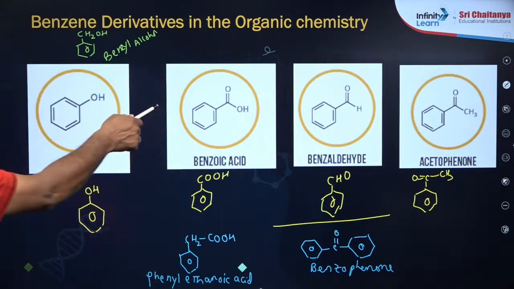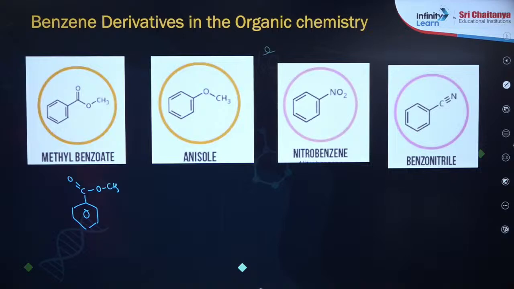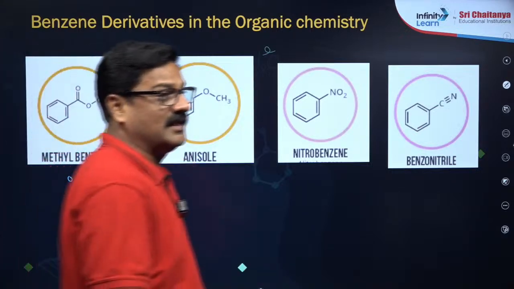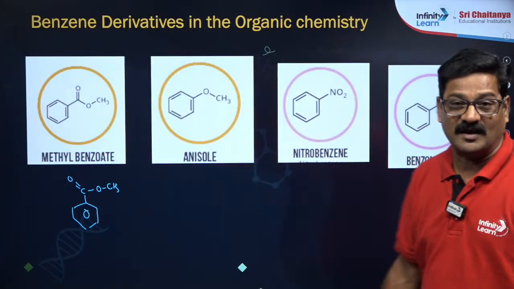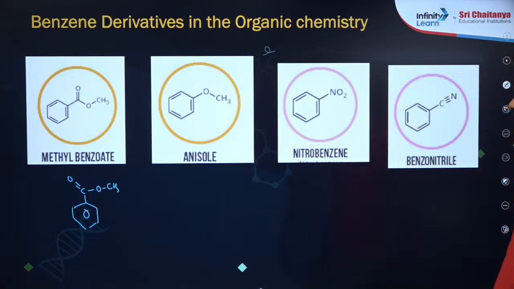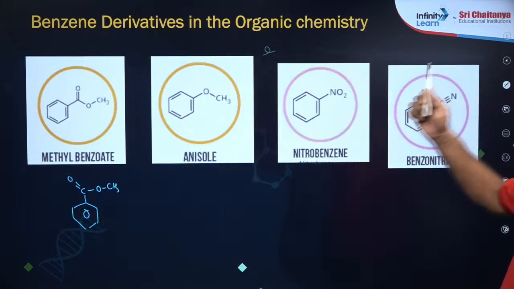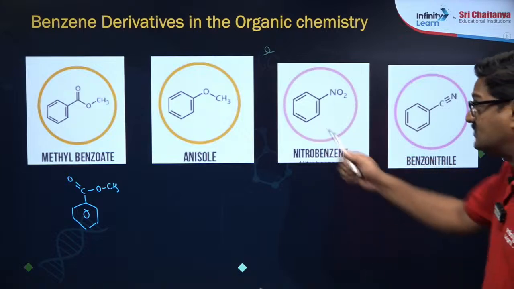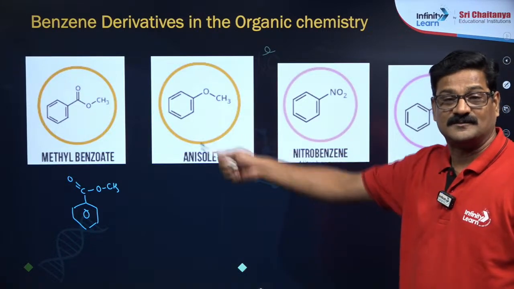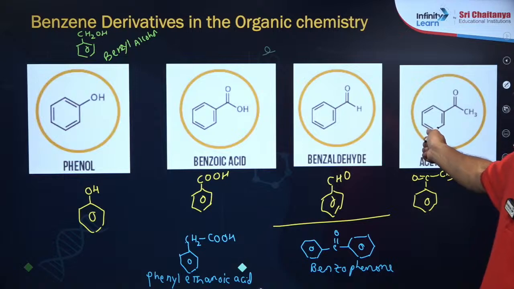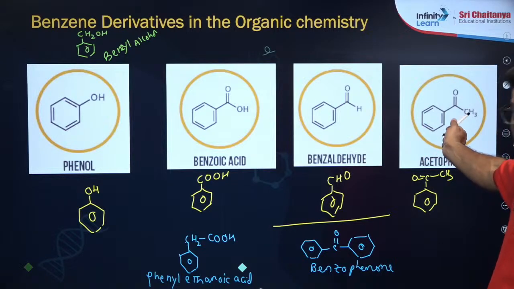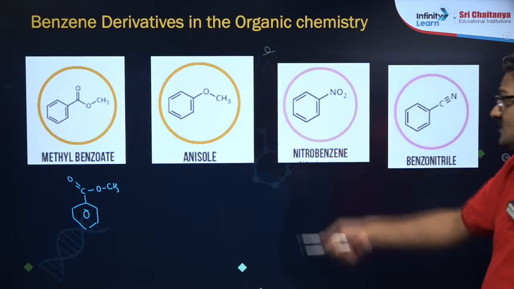Now you see the last structure and the first structure. दोनों बराबर देखने में, but अलग स्ट्रक्चर का है. Acetophenone is a ketone, methyl benzoate is an ester. Understand? It's a ketone. It's an ester, right?